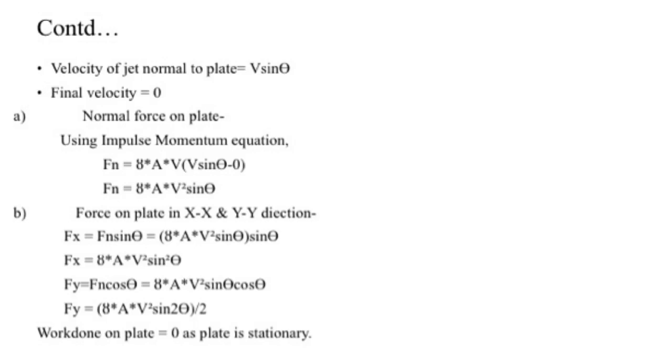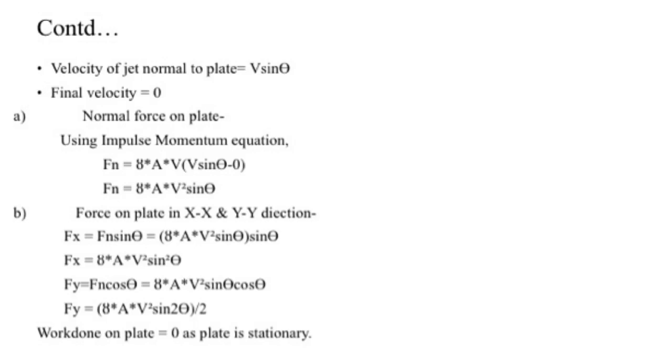So the normal force on the plate is given by Fn is equal to rho into area into velocity into (V sine theta minus 0). V sine theta is the initial velocity, and the final velocity is 0 as the plate is fixed. Therefore Fn is equal to rho into area into V square sine theta. This is about the normal force.